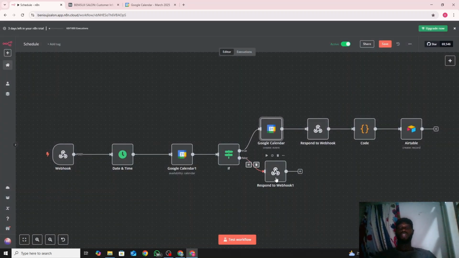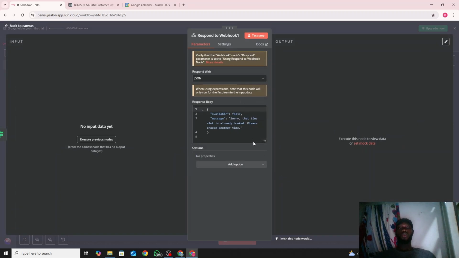And also, if the thing is false, it sends a request back, meaning if available. This response body that I use here is very important because it's what we will use to determine which flow goes in Voiceflow. So we said available false. In the message: sorry, this time slot is already booked. Please choose another time. Like I said before, this left side is very important, as much as the right side. The variable that we use, available, is what we'll be using there. So don't forget that this available is very important and this message is very important.